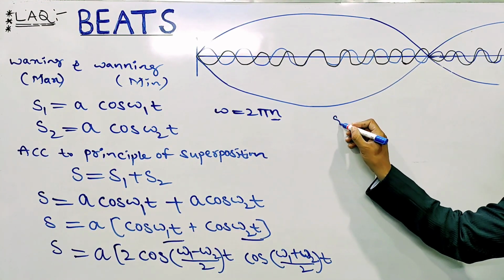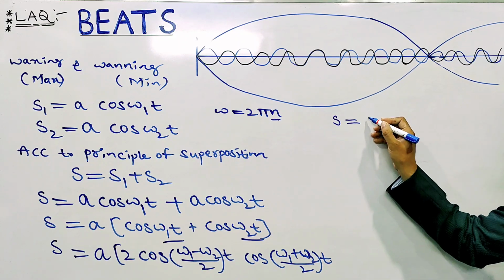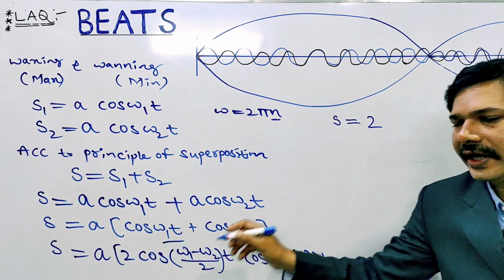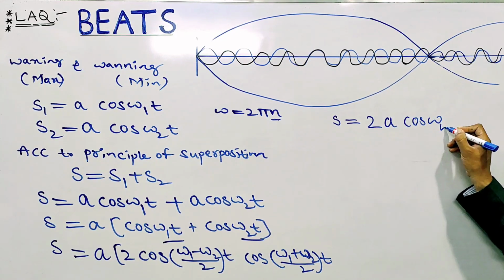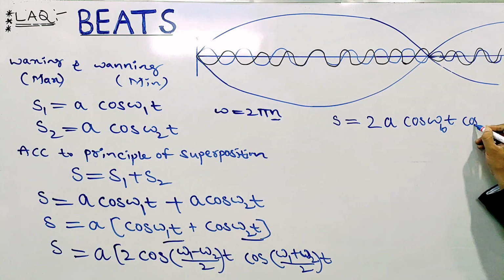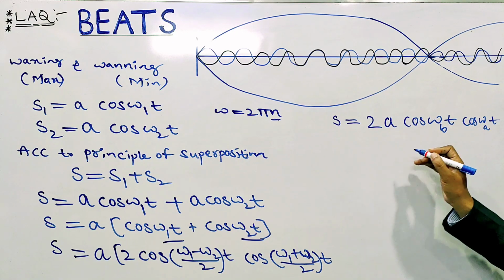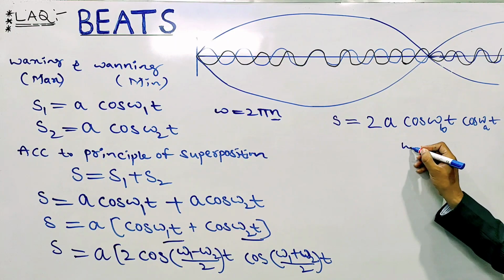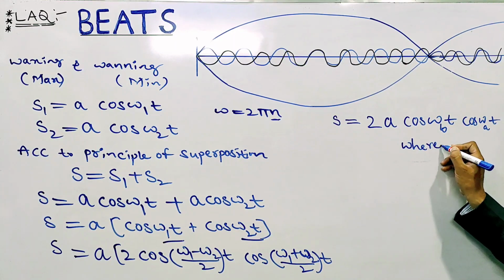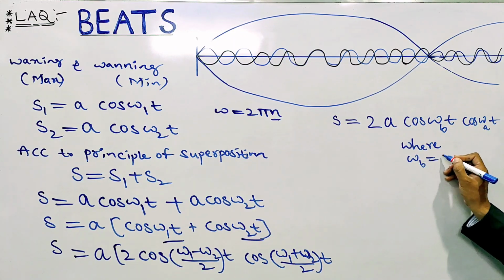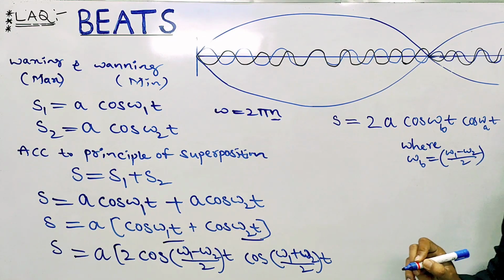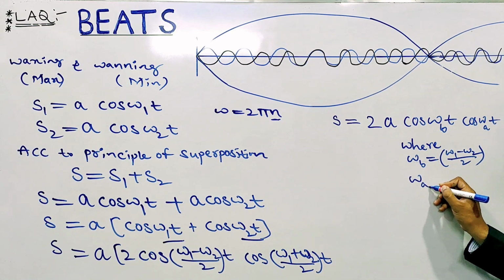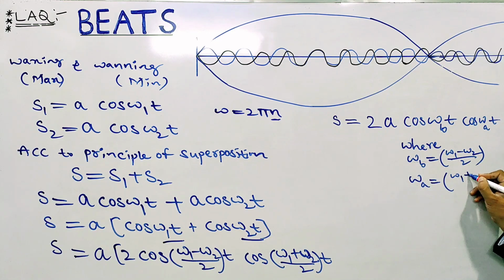Therefore S equals 2A cos omega b t into cos omega a t, where omega b equals (omega 1 minus omega 2) by 2, and omega a equals (omega 1 plus omega 2) by 2.